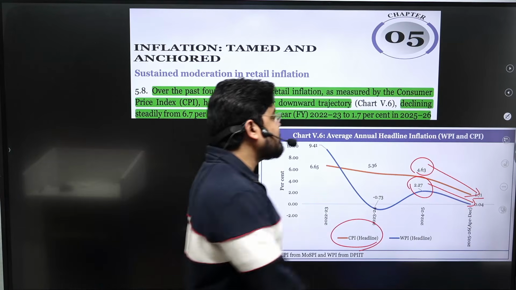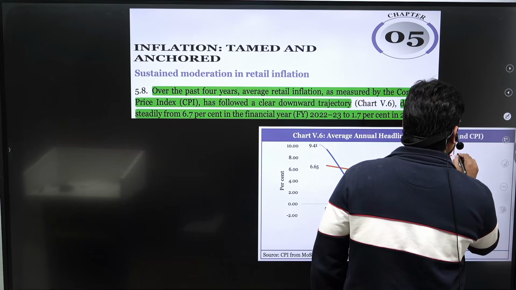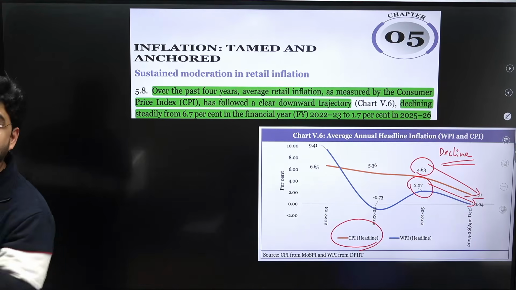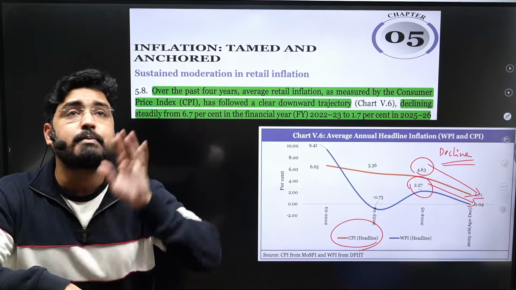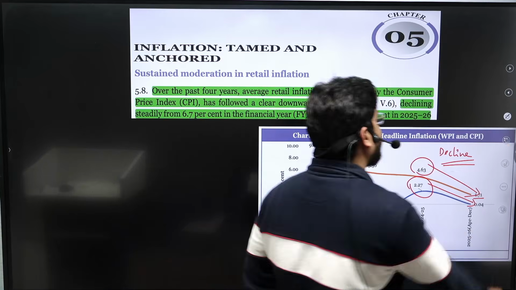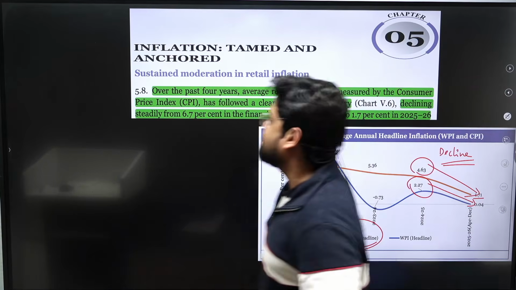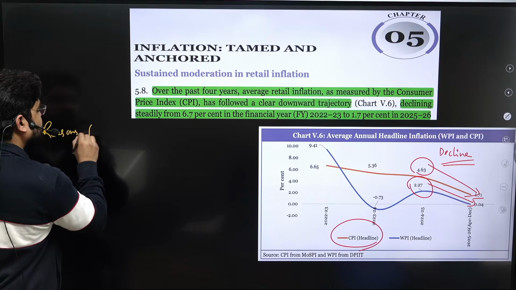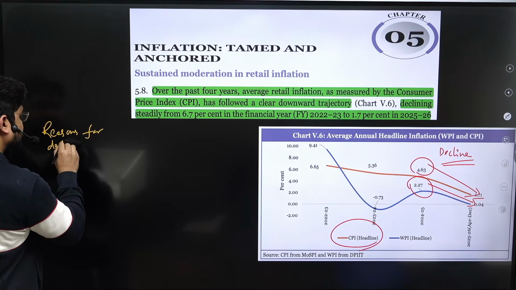So there has been significant decline in inflation in the last 12 months. Very important. That is why it is very important for this year prelims. So before understanding anything, let us first of all find out the reasons for declining inflation.